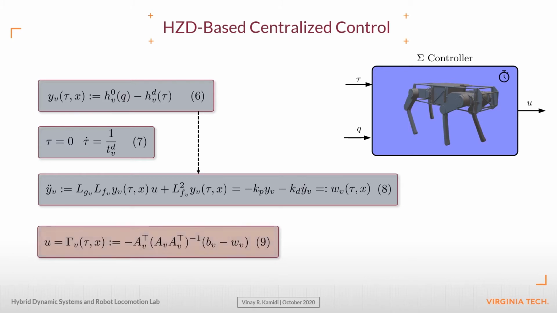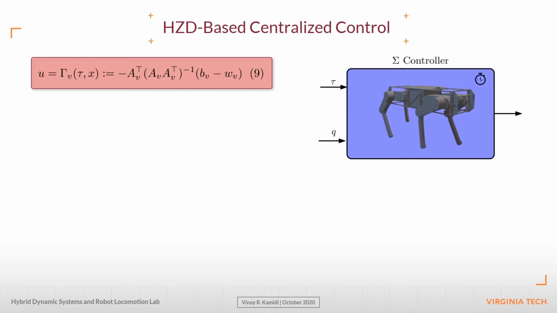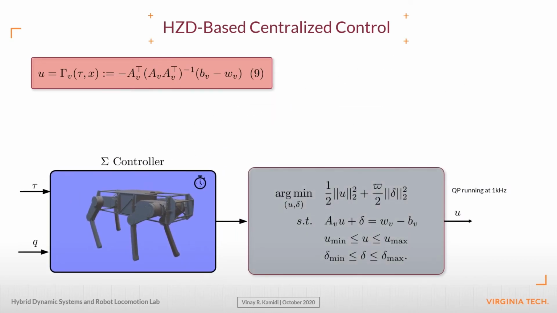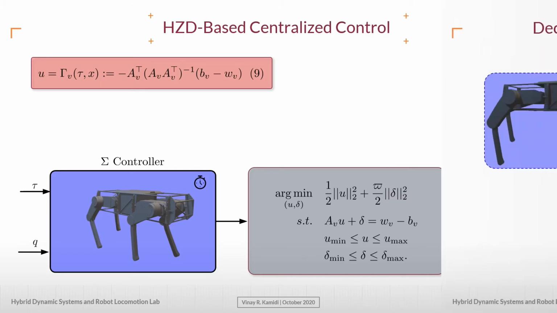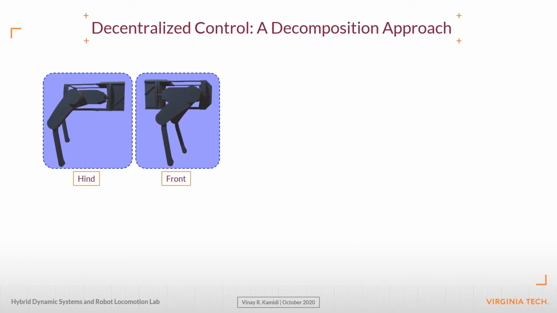However, this does not guarantee feasible bounded torques. We therefore synthesize the control law alternatively by setting up a QP formulation. Here, a slack variable delta is used to ensure QP feasibility. We are now in a position to present the decomposition approach. To make my case, I will take the help of front-hind decomposition.